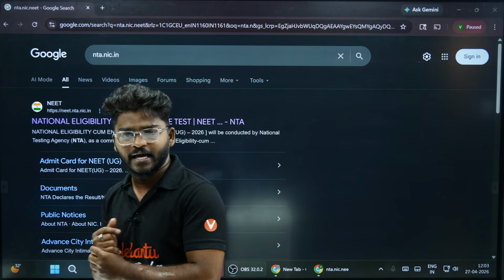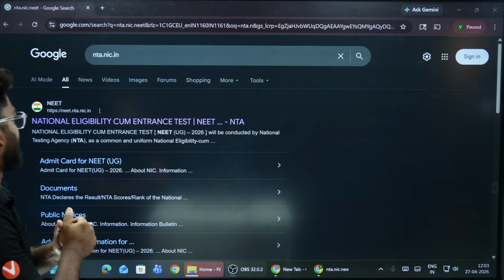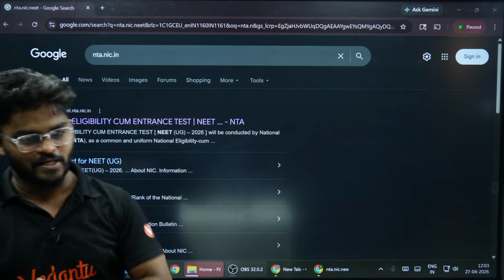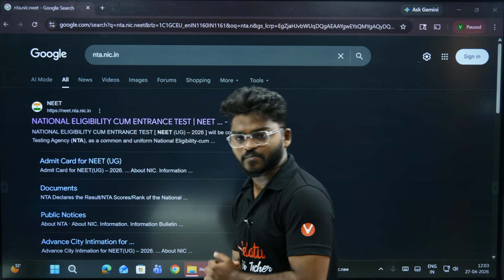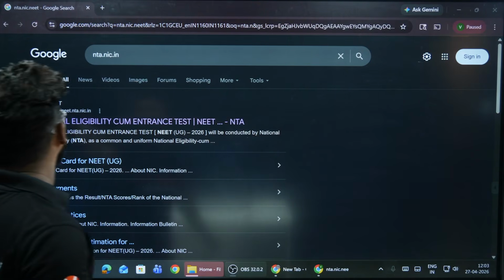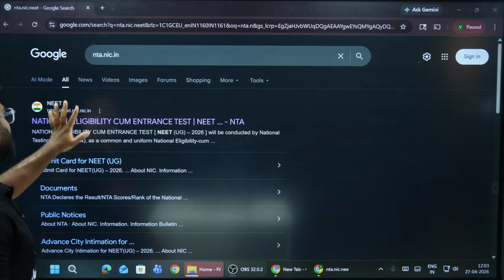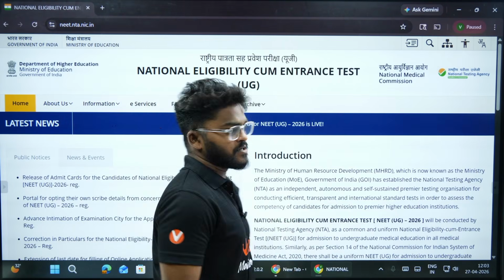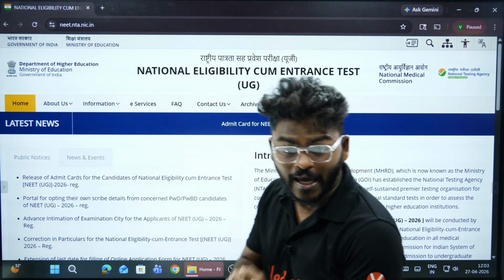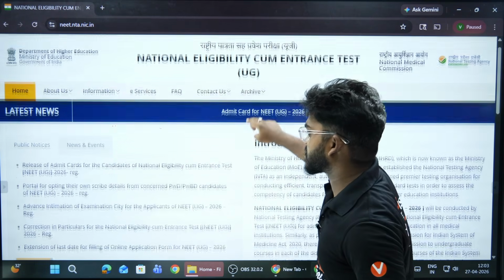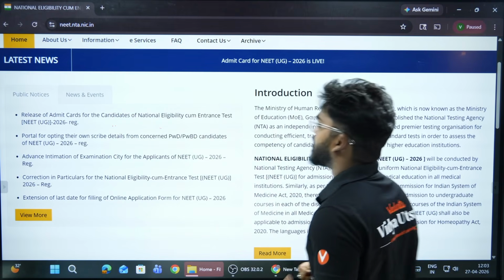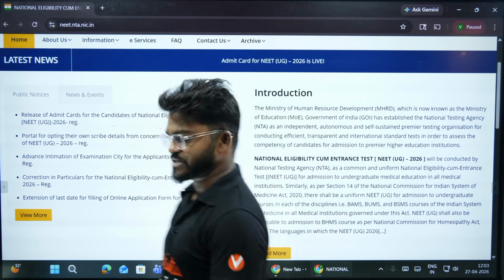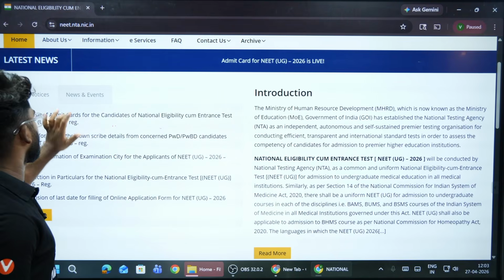So officially, we have to search for nta.nic.in. Just search nta.nic.in and we will get a website, neet.nta.nic.in. Just enter into that. We have to see the first release of admit cards for candidates of NEET UG 2026, and click on that.